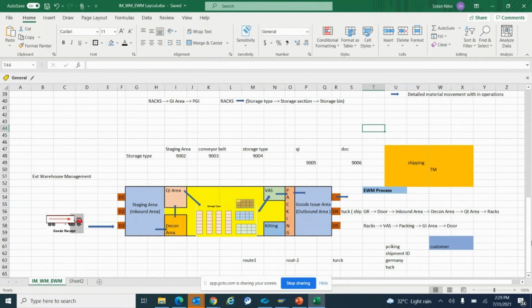I can tell you. You can simply correlate these things with your current process also. Or I can give you one small project. You can simply see this layout. You can understand the project itself. It is a project itself.